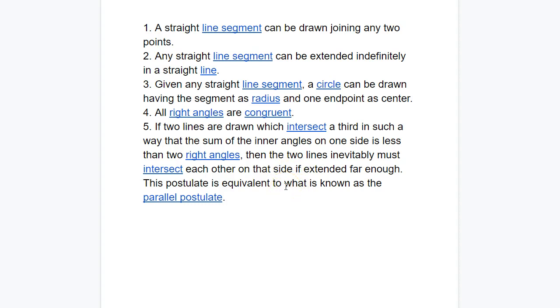And Euclid did his best to stick with just the first 4. He and then many other people tried to prove the 5th postulate based on the first 4, and no one could do it. And it really reveals a very important aspect of geometry, as we're about to see.